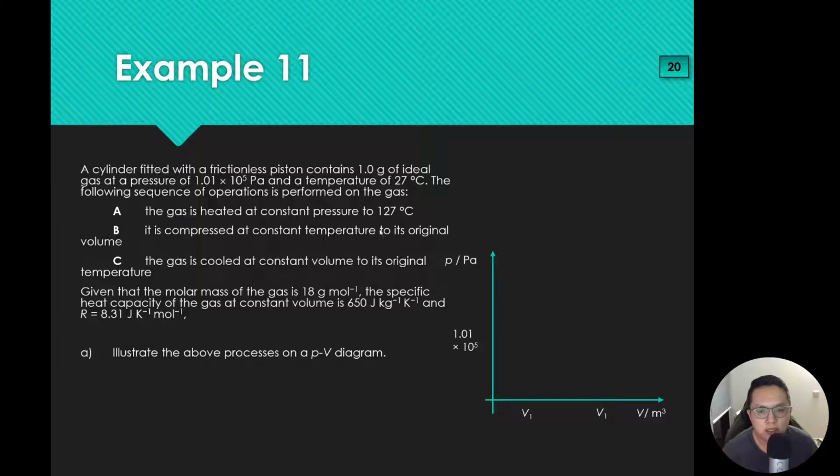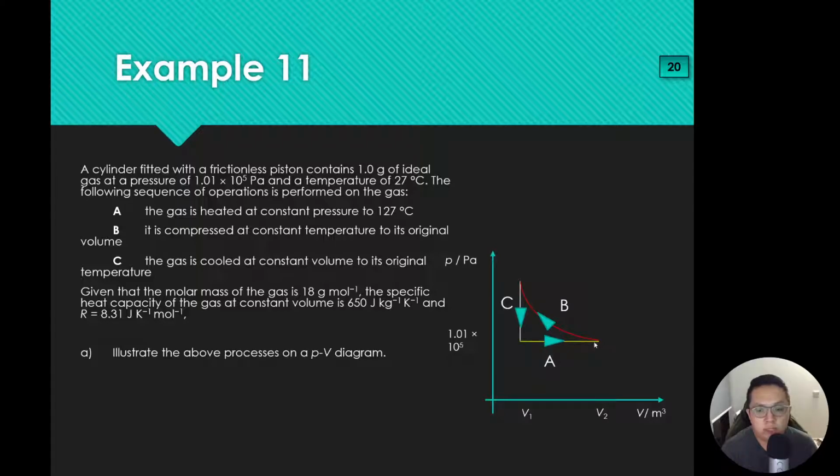They didn't give us the volume, but we just label it as V1, and this one should be V2. Let me change it right now for you. I've changed it to V2. So just take V1 as the initial volume and V2 as the final volume. First, the gas is heated at constant pressure to 127 degrees Celsius. So I start from V1. This is basically process A. Process A goes from V1 to V2 at 1.01 times 10⁵ Pascal.